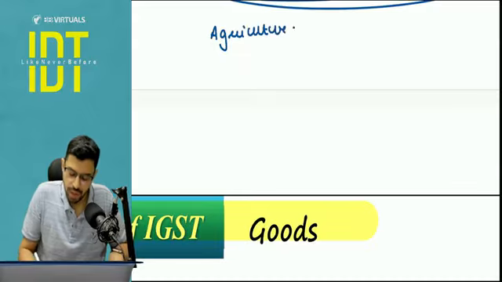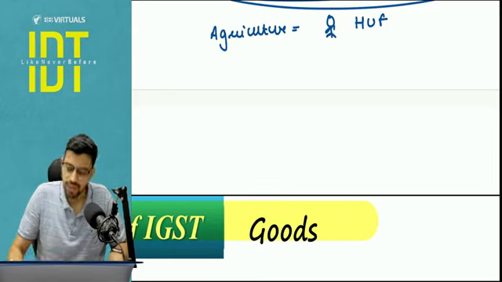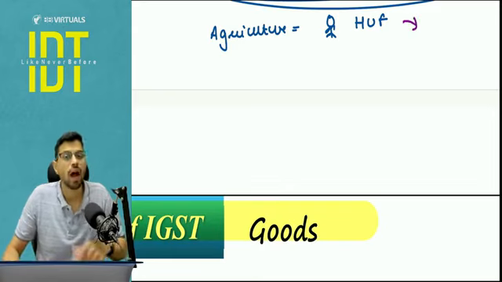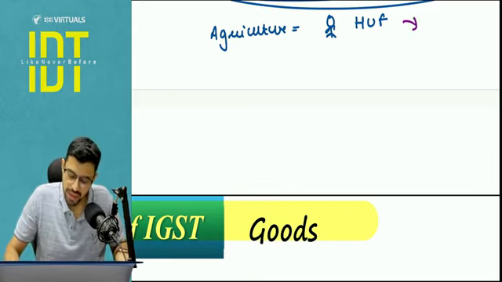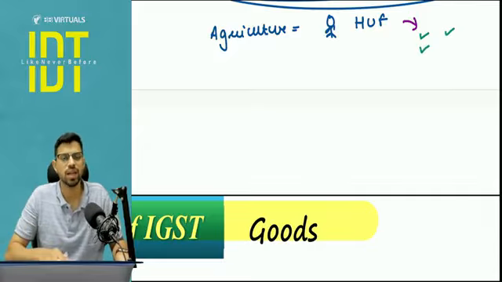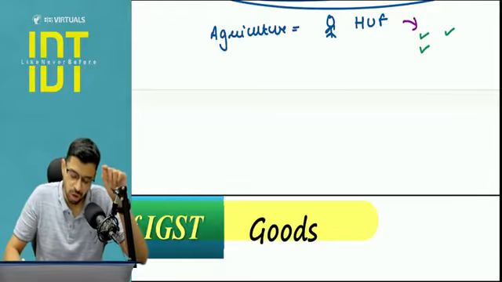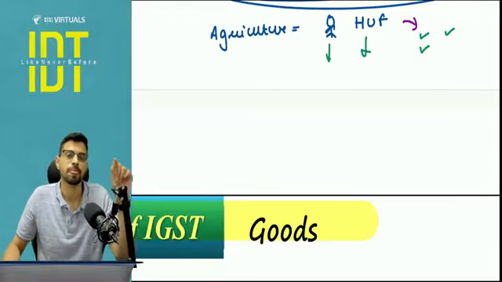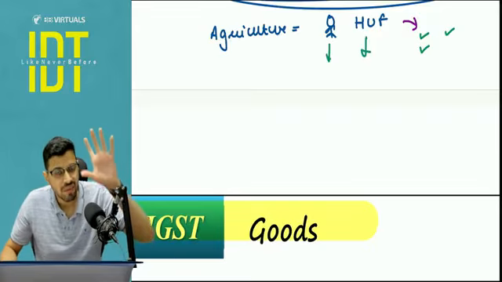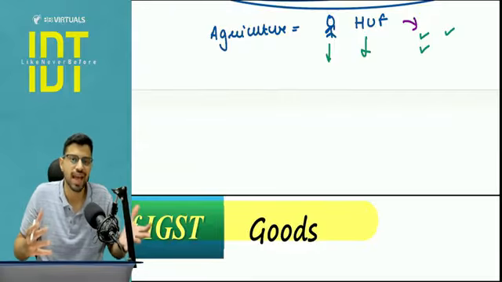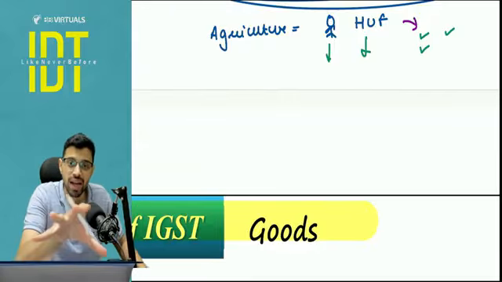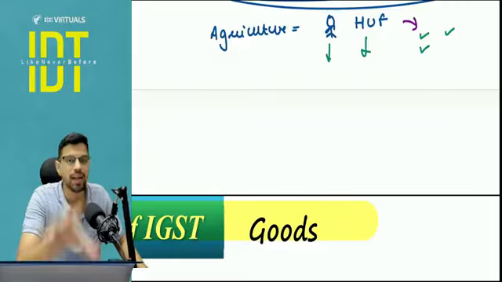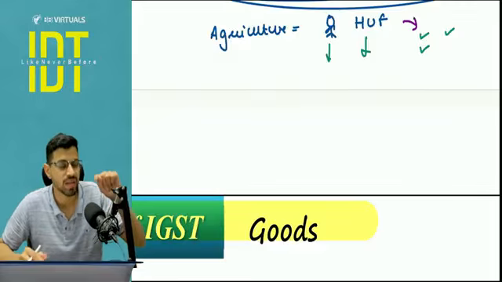Agriculturist can only be two types of people. One is an individual and one is an HUF, so family. They are involved in the cultivation of land. How are they involved in the cultivation of land? Either they are doing their own labor, or their family is doing it, or there is a paid labor. So they have hired servants or something, but again there is a supervision involved of themselves or their family. So the feel of this agriculturist definition is they are involved in the agriculture either directly or indirectly by way of personal supervision.